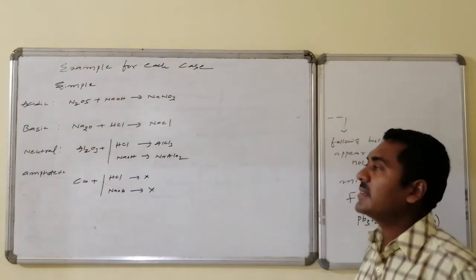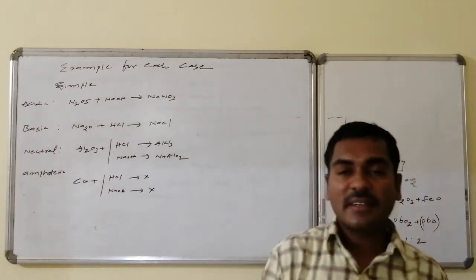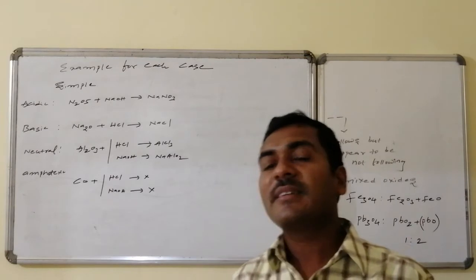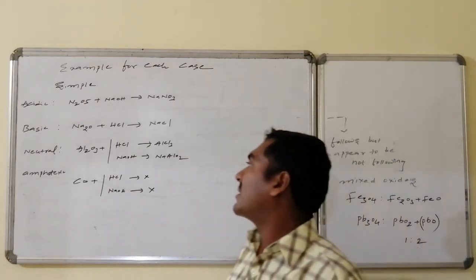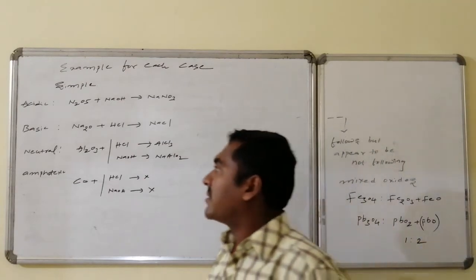And a basic oxide readily combines with the acid, the acid being HCl. One of the basic oxides I took is sodium oxide. Sodium oxide on reaction with HCl gives sodium chloride, hence it is a basic oxide.